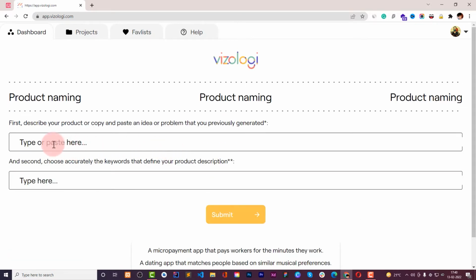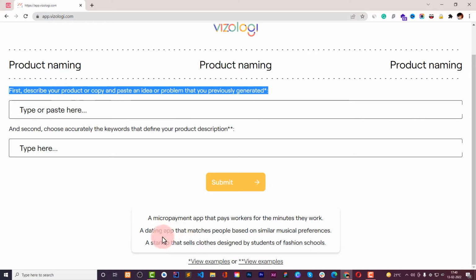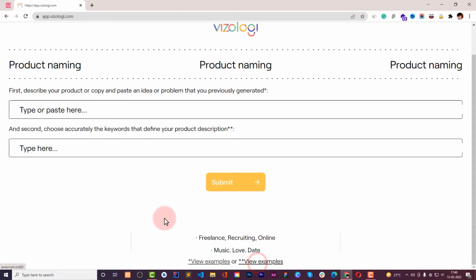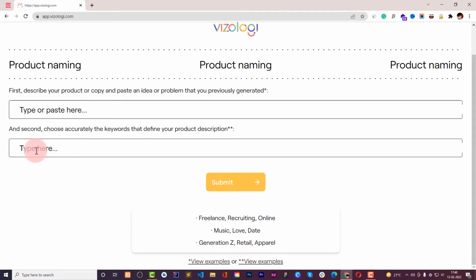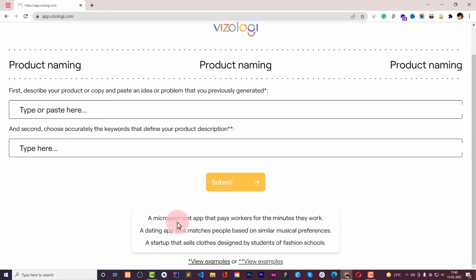So product naming is something like you can create a product name, like your startup name or the product inside this startup or anything that you want. So here are some examples which you can put in right here. View examples is for this one and this is for this one. Here you need to type in the keywords and here you need to type in the business idea. Okay, like a micro payment app that pays workers for the minutes they work.